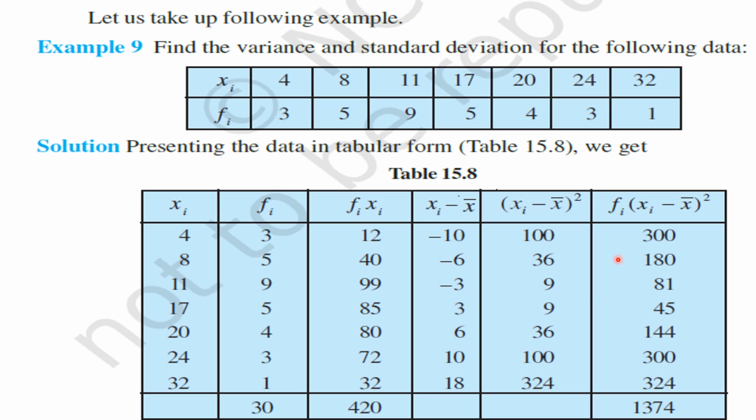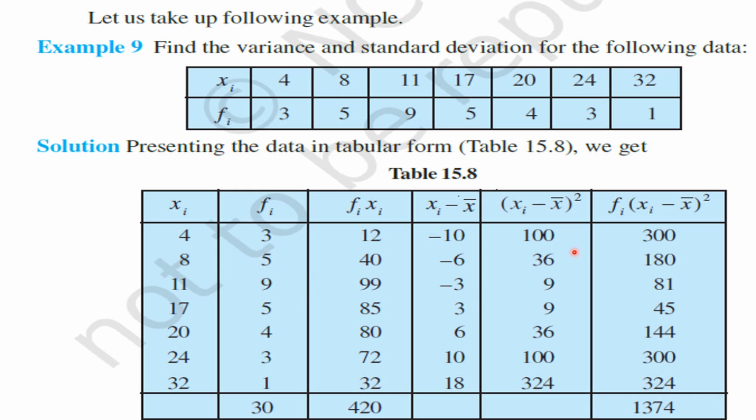Right. Now we have to find fi into xi minus x bar whole square. In the case of mean deviation, we found fi into modulus of xi minus x bar. Yes or no, my children? But here we have to find fi into xi minus x bar whole square. We have to multiply these two values.